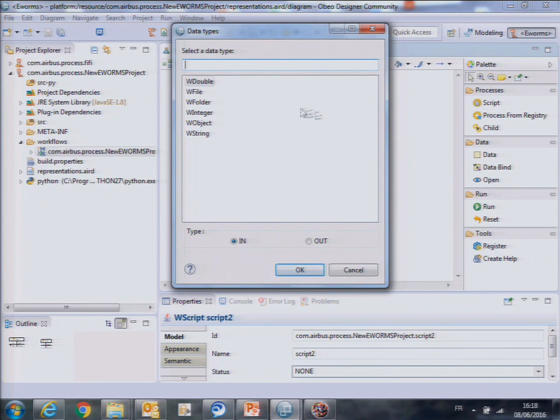So I can't show you a real Airbus process, of course. Sorry for those very stupid and dummy examples, but that's not the purpose today.